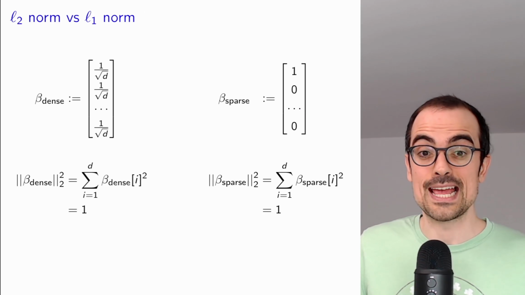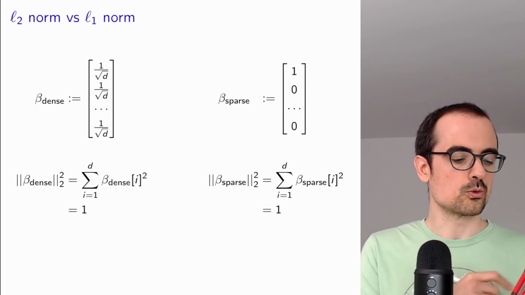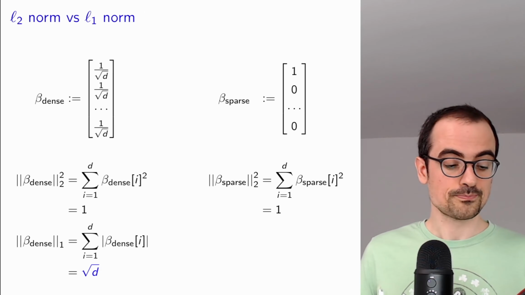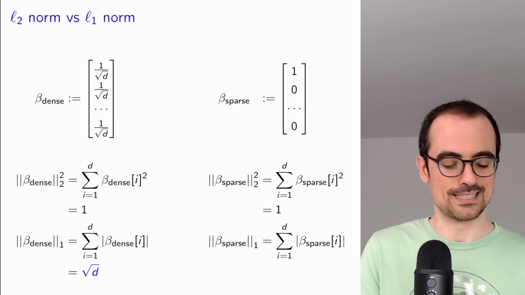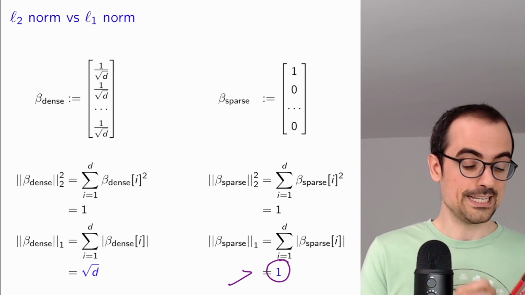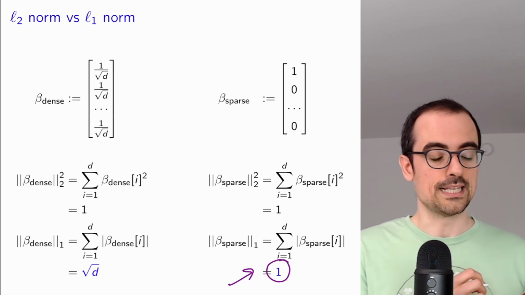Let's take a look at their L1 norm. So here for the L1 norm, we're adding 1 over square root of d times, so that's equal to square root of d. And for the sparse vector, we're just adding 1 time, so that's 1. So the L1 norm of the sparse vector is much, much smaller than the L1 norm of the dense vector.